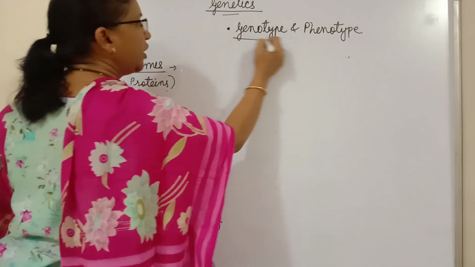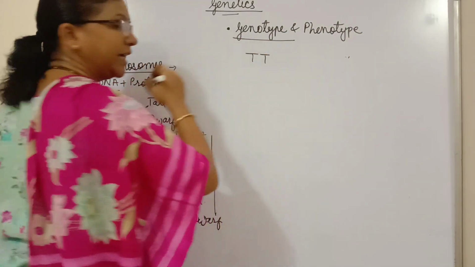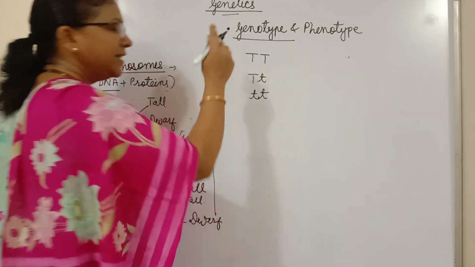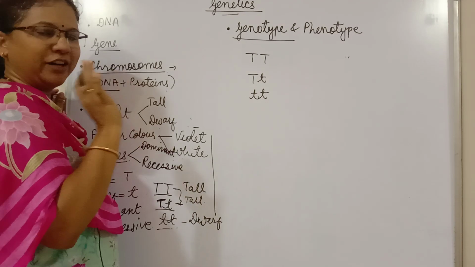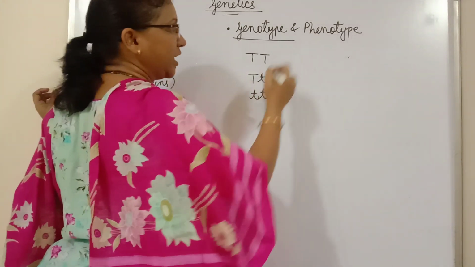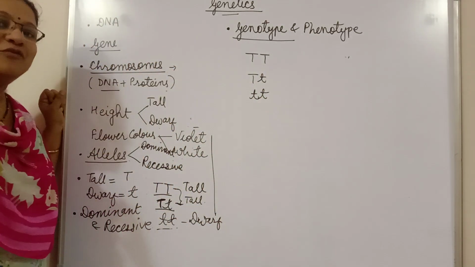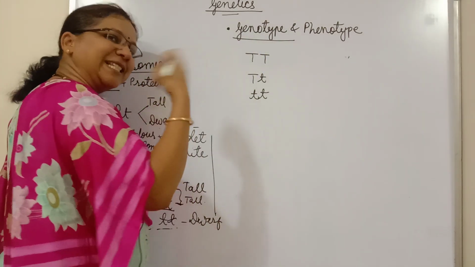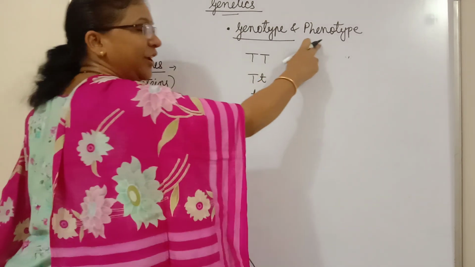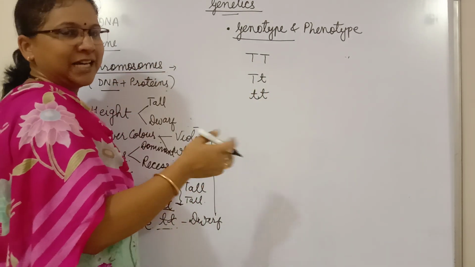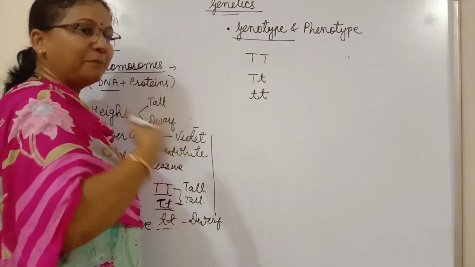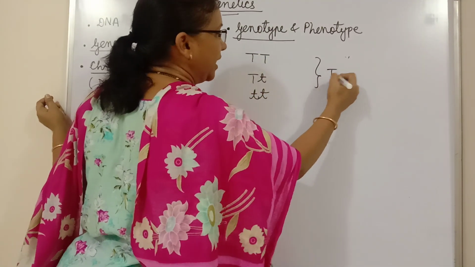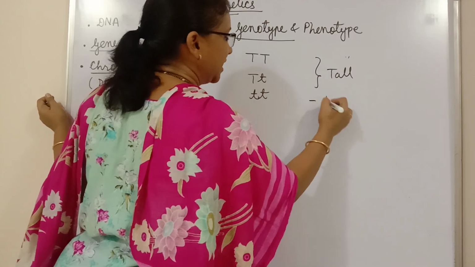Genotype means the genetic constitution of the individual. These are the genotypes of different individuals, different plants. But what is phenotype? Phenotype means physical appearance. You can remember it by this: geno means genetic arrangement, pheno means physical appearance. How it looks from outside, how we are able to see it from outside. So these two are tall individuals and this one is the dwarf individual.